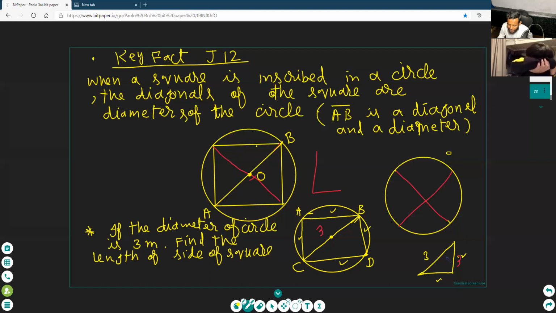And write the length. Suppose the length is x. This length x, and suppose this length is also x, okay? Both x. Can you use the Pythagorean theorem? Yes. Okay, use the Pythagorean theorem.